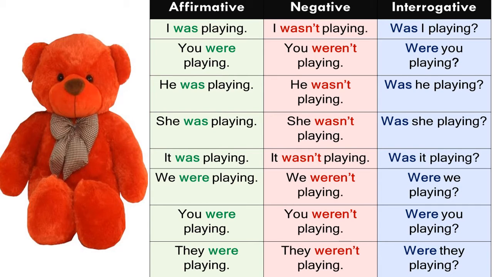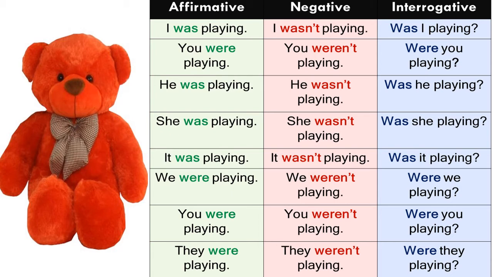Like this the remaining examples go. He was playing. He was not playing. Was he playing? She was playing. She wasn't playing. Was she playing? It was playing. It was not playing. Was it playing? We were playing. We were not playing. Were we playing?